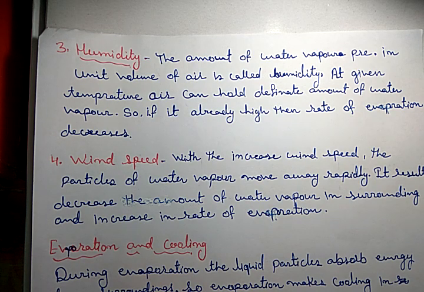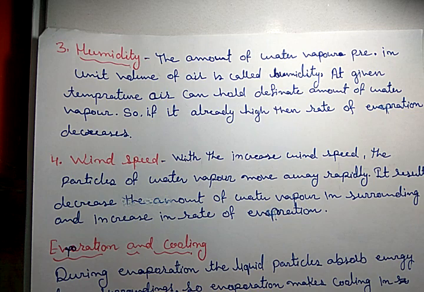They take 1 day to become dry, and if the cloth is heavy, that means more layers of threads, then they take more than 1 day. Why? It is related with humidity.